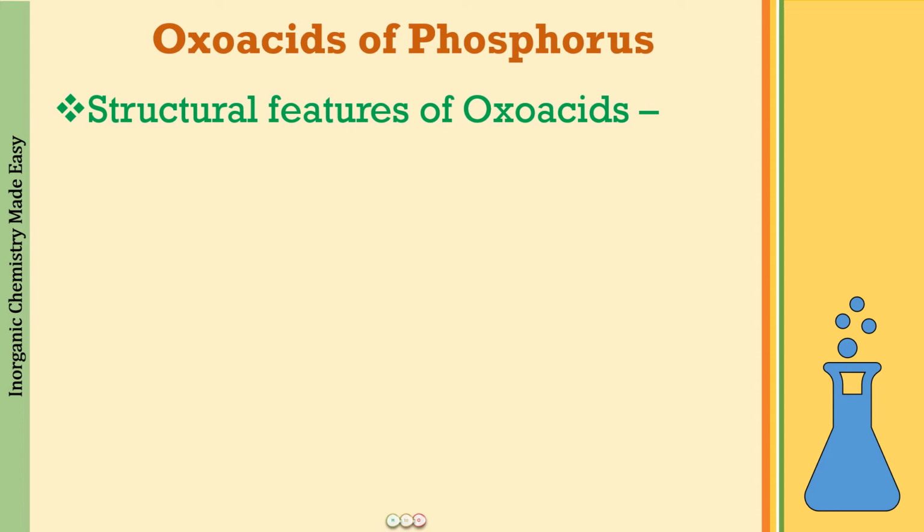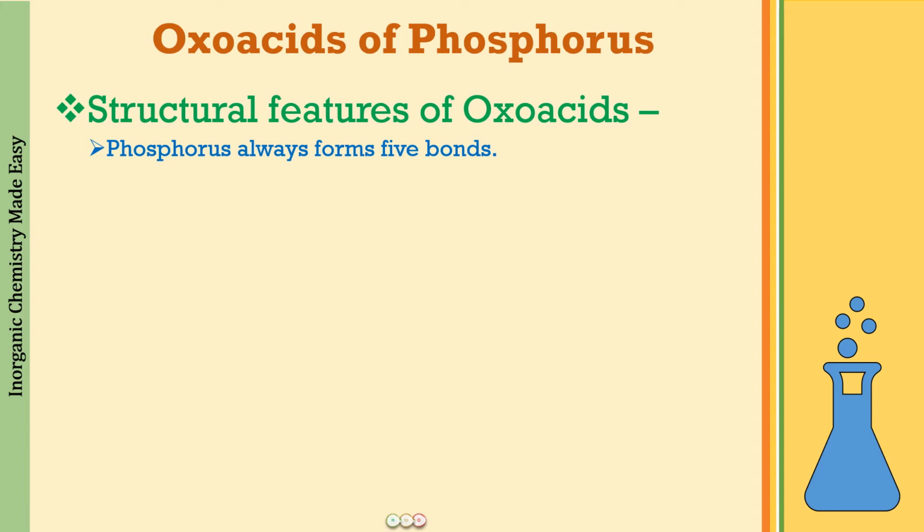So here you are going to learn first of all certain features of the oxo acids of phosphorus, which you have to remember and which are going to be very helpful for drawing the structures. So the first thing that you have to remember is that for each phosphorus atom in the oxo acid, there are going to be 5 bonds. So each phosphorus will be making 5 bonds. If it is one phosphorus atom in the molecule, it is going to make 5 bonds. If there are going to be 2 phosphorus atoms, each of the 2 will be making 5 bonds each. That is very important for you to remember.